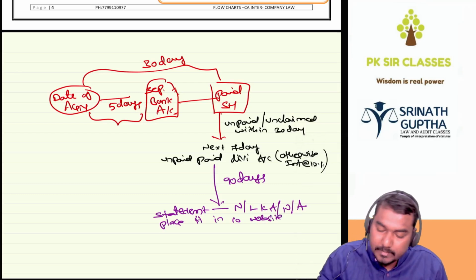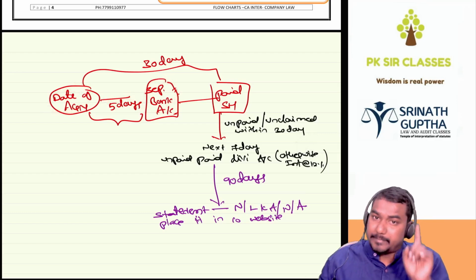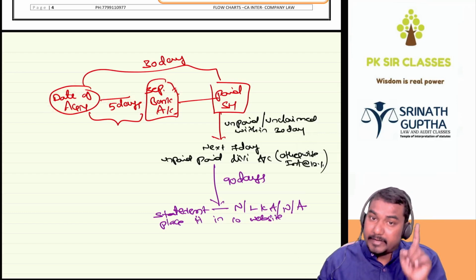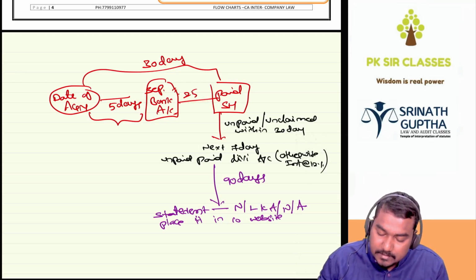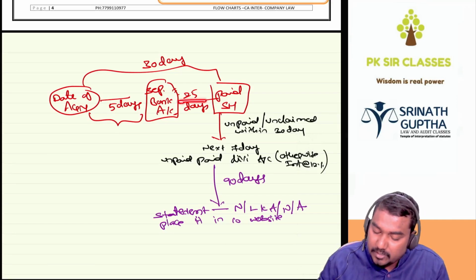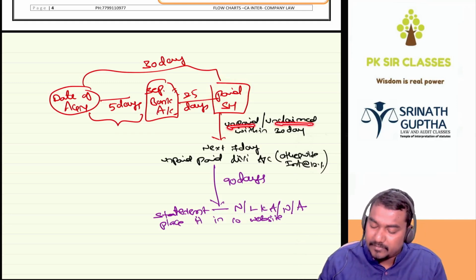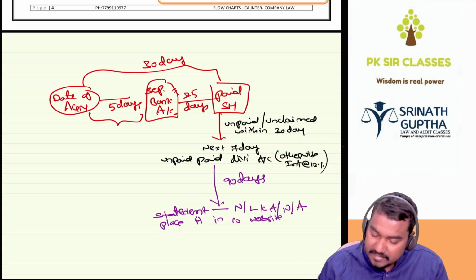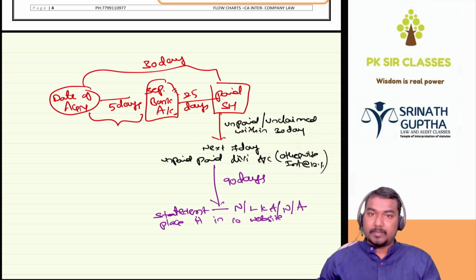Company website. So now, one more time. From the date of AGM, within the next 5 days transfer the amount to a separate bank account for the declaration of dividend. Next 25 days, that means 5 plus 25 is equal to 30 days, we have to pay to shareholders. If it is unpaid or unclaimed within 30 days from the declaration, then within the next 7 days, that means 37 days from declaration, transfer to the unpaid dividend account. Otherwise the company is liable to pay interest at the rate of 12%.